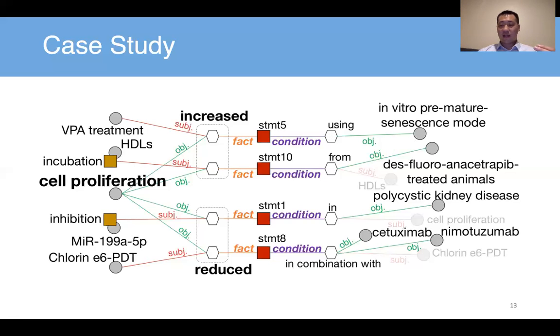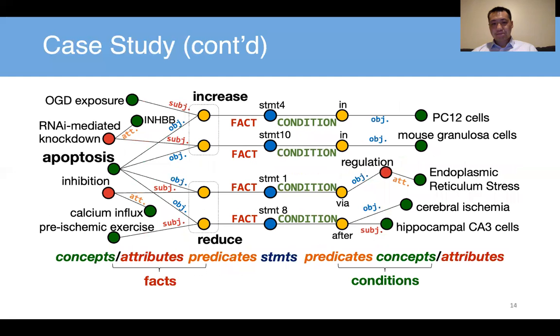So what kind of treatment, what kind of medicine will have impact on the cell proliferation. This is another example. Increase and decrease, increase and reduce, under different conditions in different types of cells, right? Different types of cells. Okay.